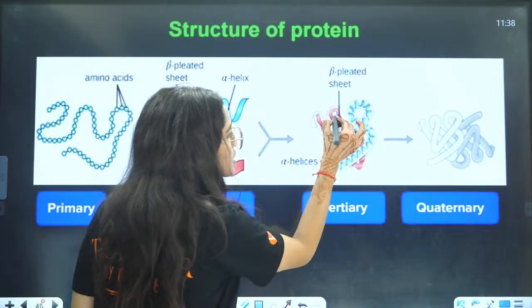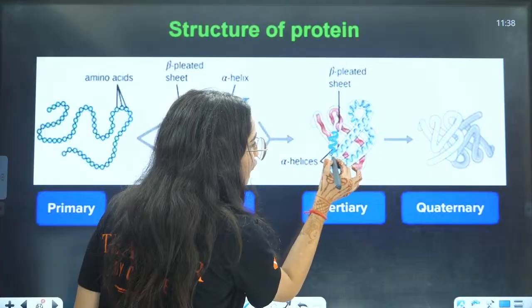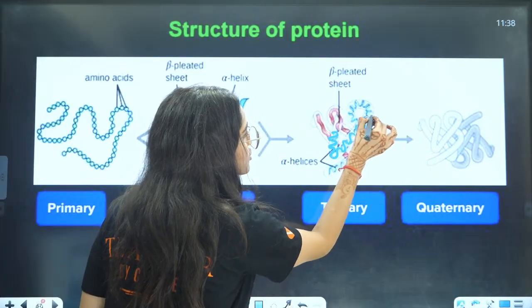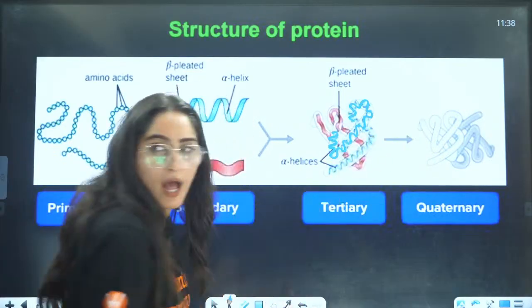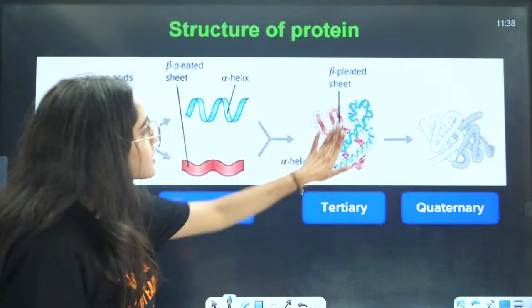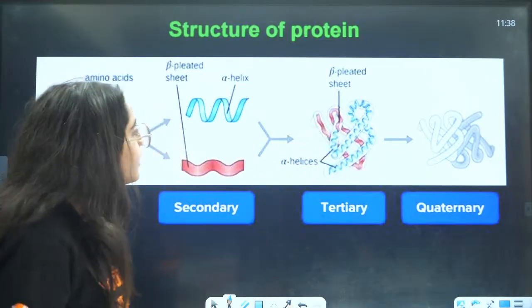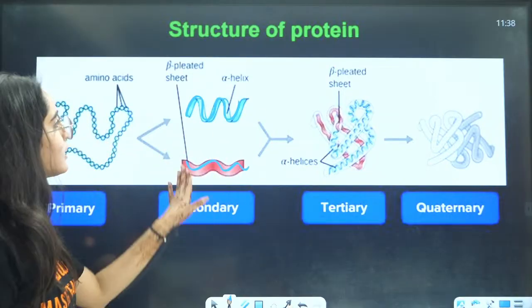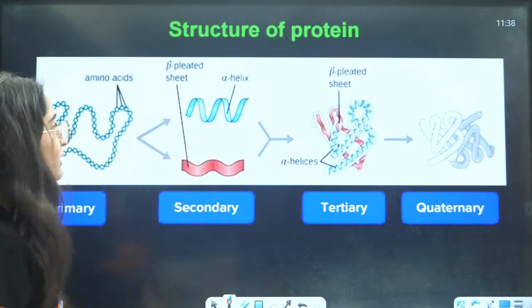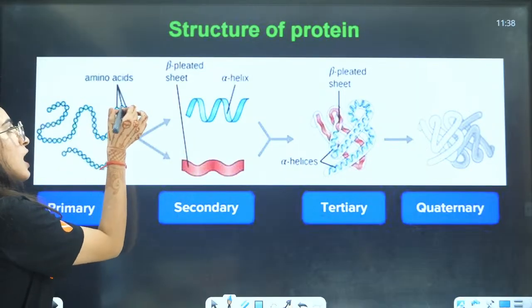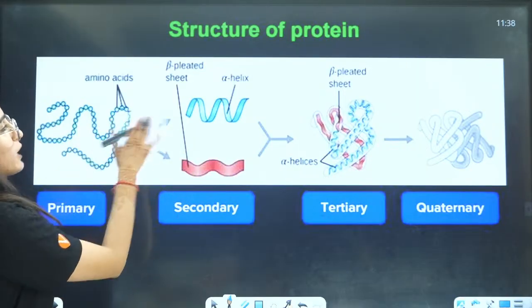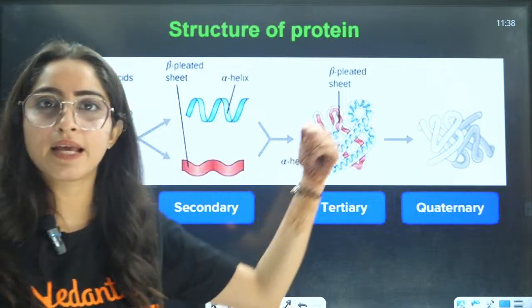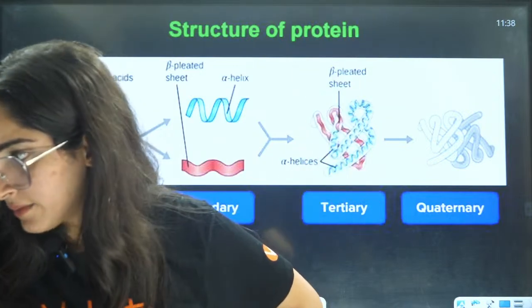In the tertiary structure, here inside you have the alpha helix structure, right? If you zoom it in more, this is how the alpha helix and beta pleated structure will look, right? Then if you zoom in even further, this is how the bonds are formed. This is how the peptide bonds are formed, right? Primary, secondary, tertiary, quaternary, right?